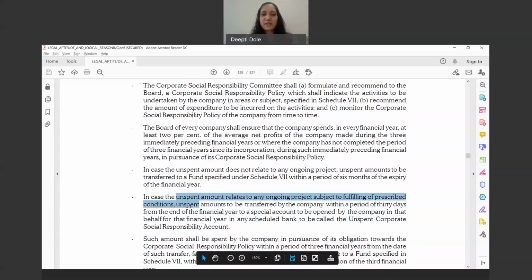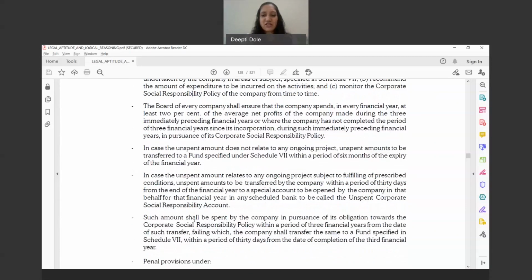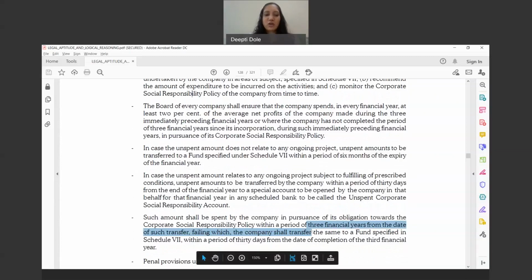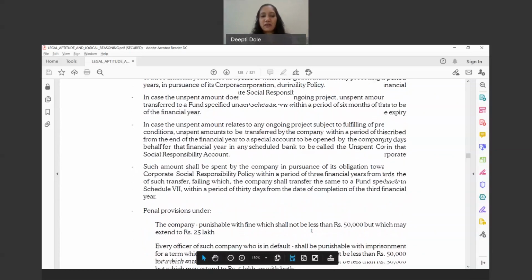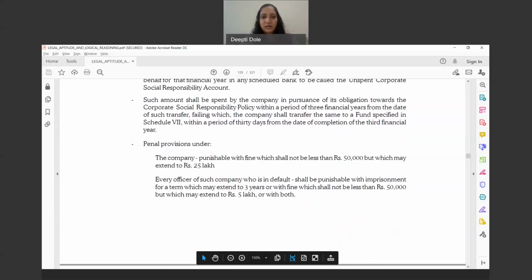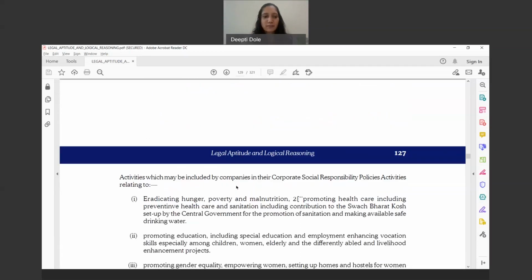In case the unspent amount relates to ongoing projects, it is to be transferred within a period of 30 days from the end of the financial year to the unspent CSR account, and such amount shall be spent within a period of 3 financial years, or else it will go to the fund specified in Schedule 7. Of course, there are penal provisions under that. The company shall be punishable with a fine which shall not be less than 50,000 but may extend to 25 lakh, and the officer in default will also be punished. So that is what we have discussed about company law.